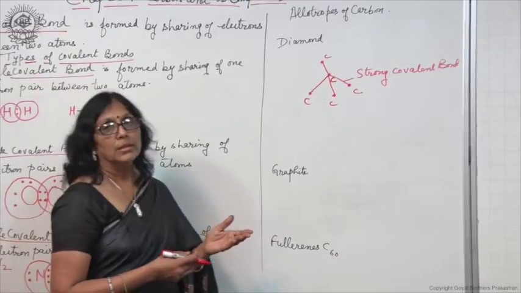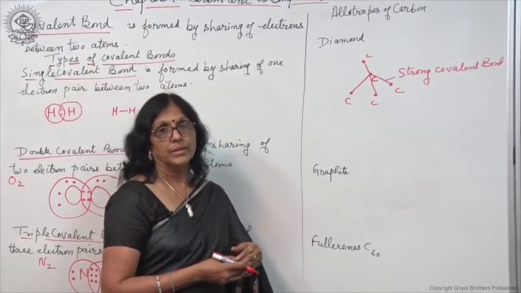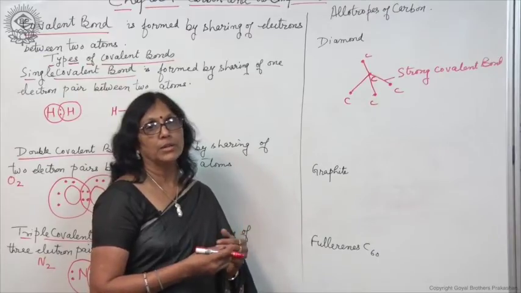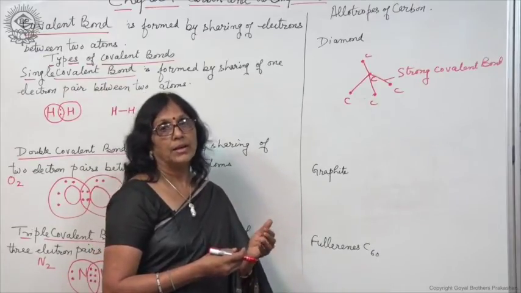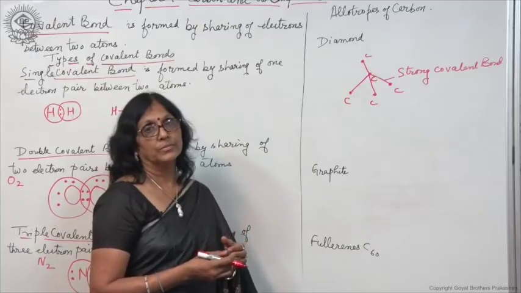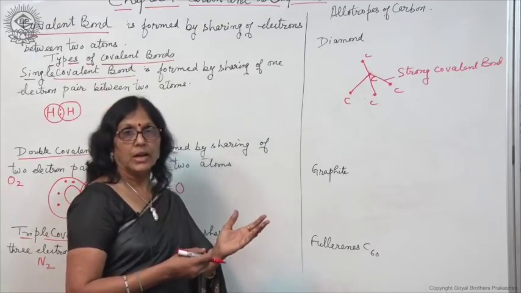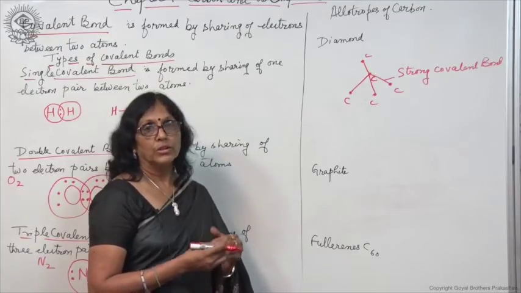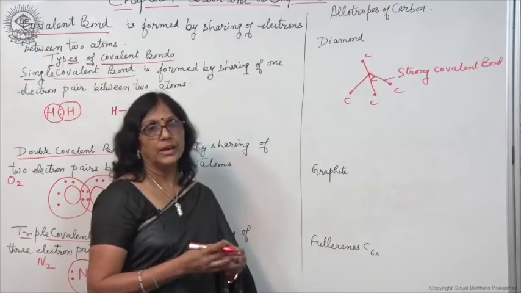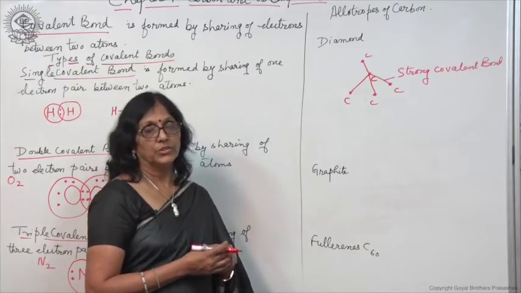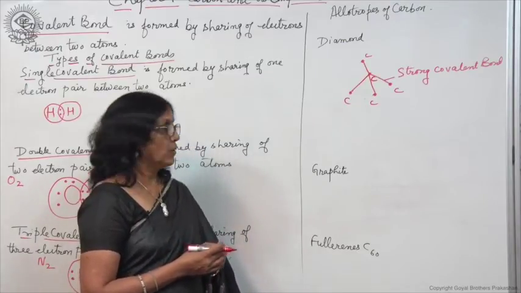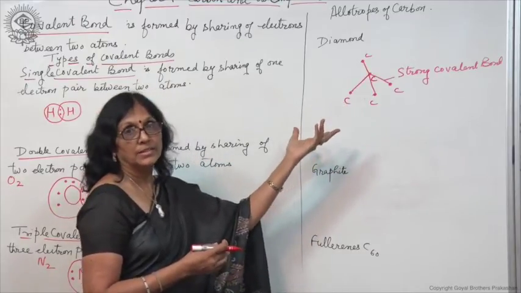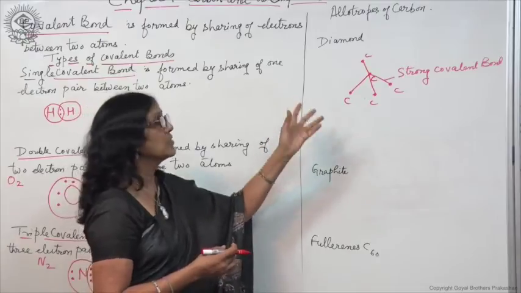In the lab, diamond can be synthesized by heating carbon to a very high temperature and under very high pressure. Synthetic diamonds are a little bit small in size, but otherwise we cannot distinguish between natural diamonds and synthetic diamonds. Diamond is very bright in color. When light falls on it, it disperses the light.